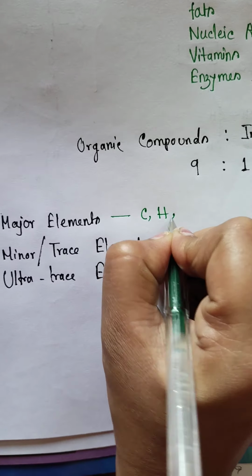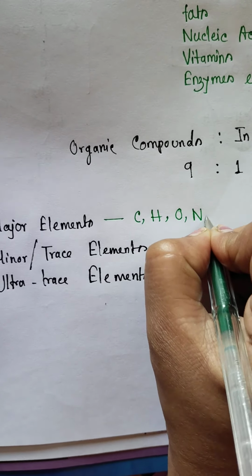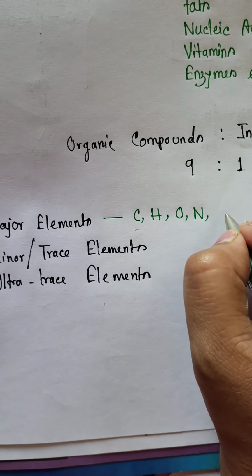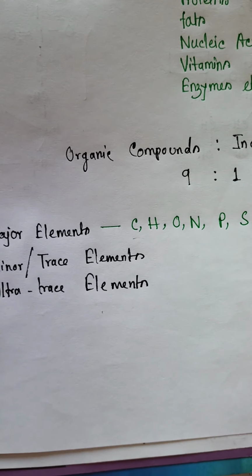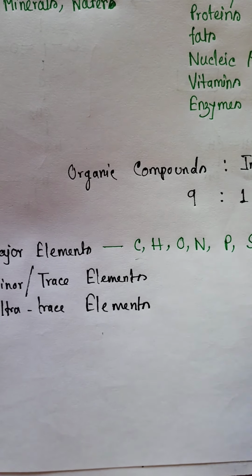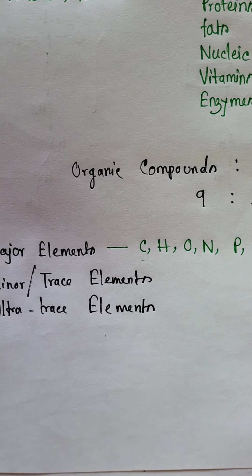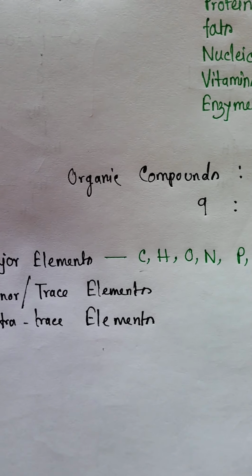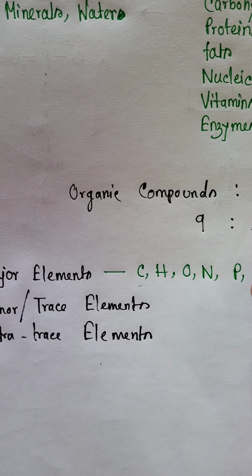carbon, hydrogen, oxygen, nitrogen, we know these big four. Rest are phosphorus and sulfur. They collectively form about 98% of weight of protoplasm and hence are called protoplasmic elements.